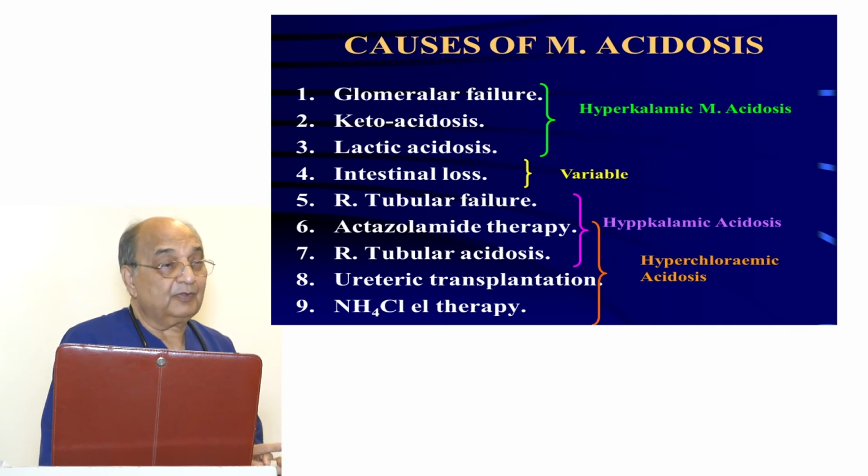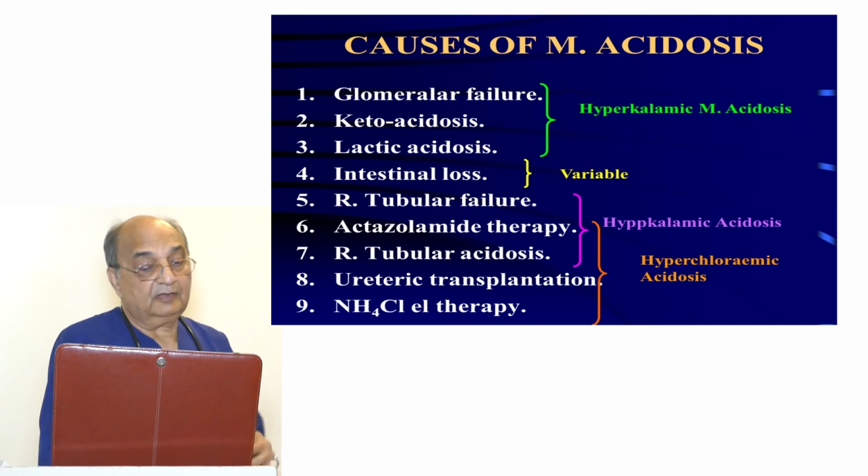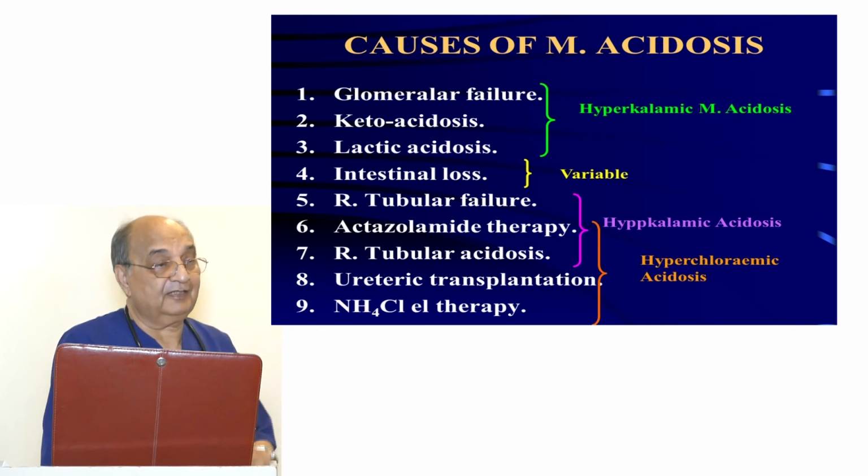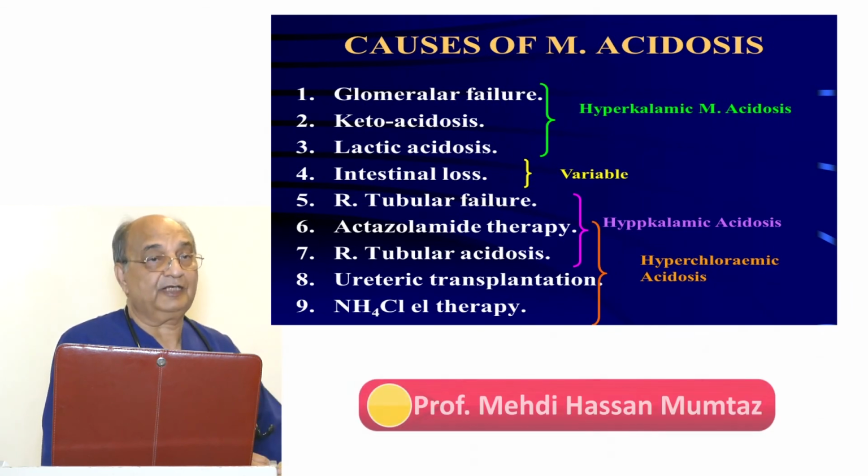Lactic acidosis. What is the cause of lactic acidosis? Hypoxia is the main cause, or some drugs like metformin and phenformin also cause lactic acidosis. Lactic acid itself is an acid, so there will be a direct rise of hydrogen ion that will go inside the cell and push the potassium out. And that will raise the hydrogen ion concentration. That will take the body into metabolic acidosis.